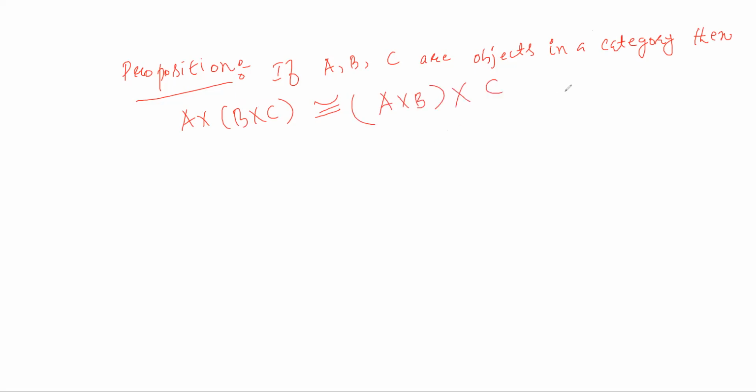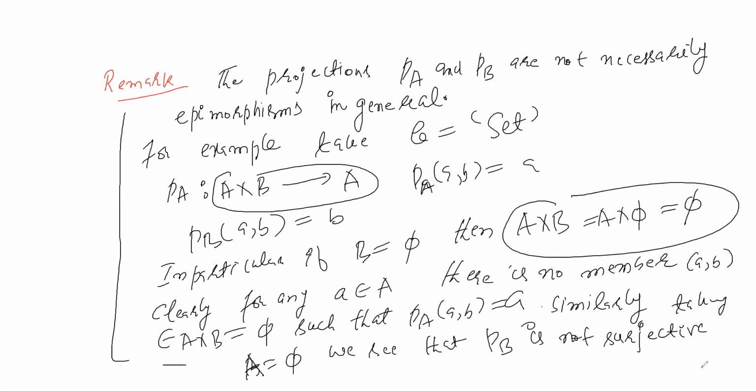Sir, regarding the remark you made, actually we had to show that PA and PB are not epimorphisms, and we showed that these are not surjective. Not surjective means not epimorphism, because we know that epimorphisms are not surjective in general. In the set category you have if and only if: epimorphism if and only if surjective. Okay sir, in the set category both notions are the same.